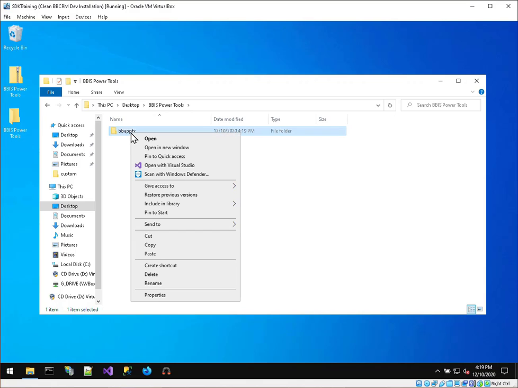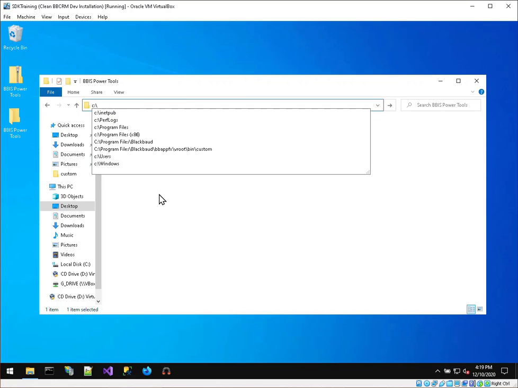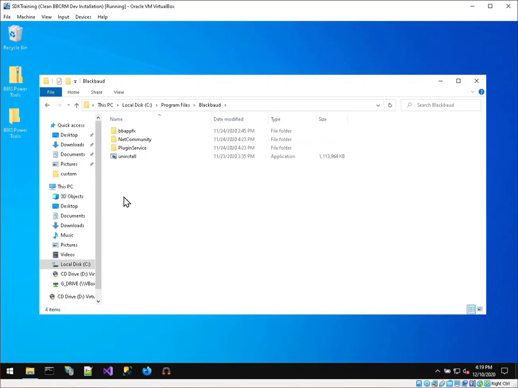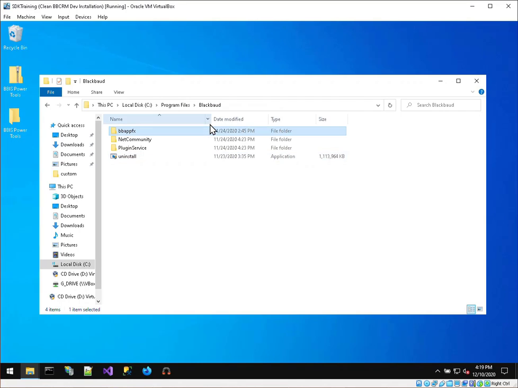I'm just going to take this BBFFX folder and copy it to my BBCRM installation folder, which is on this machine at C, Program Files, Blackbog. I'll paste it there. It'll ask me for permission and I'll give it. There. Now the files are deployed.